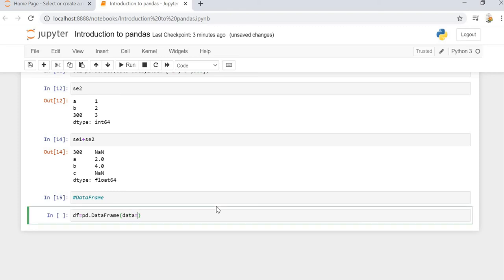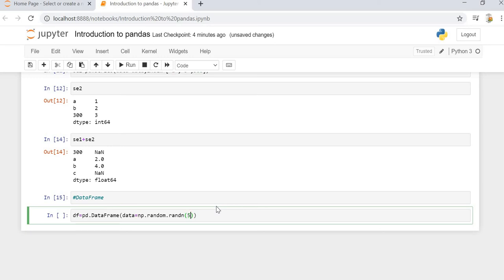For data, we can specify np.random.random. These are the numpy operations that we did in the previous numpy video. If you haven't checked that, I definitely encourage you to check it out, so that you can correlate with what we are doing currently.